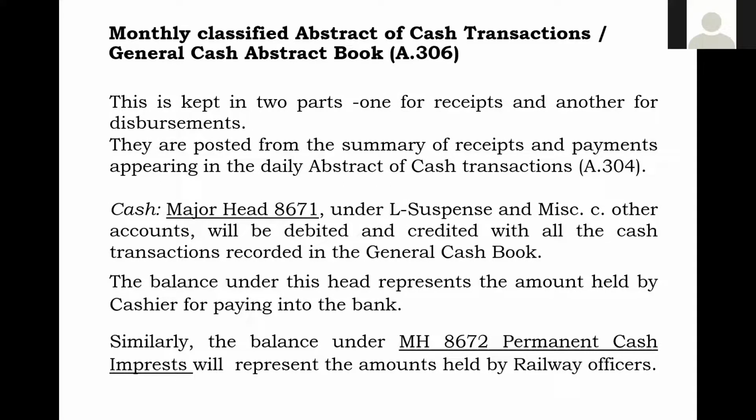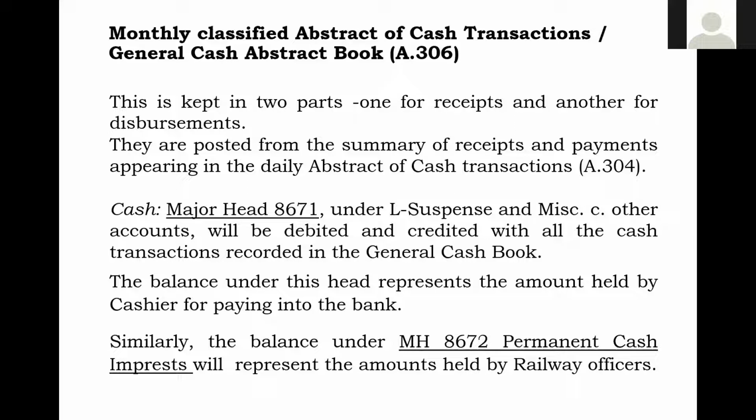So if you want to know how much is the total cash transaction, how much cash is available, then you should add that cash also, which is available with all the departmental officers. So where will it be available? It will be available under major head 8672, permanent cash imprest. This will represent the amounts held by the railway officers.